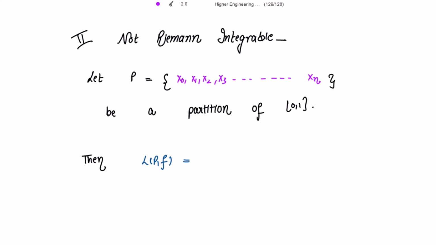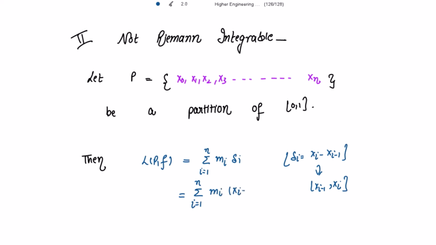Then what is the lower Riemann sum? This is equal to the summation i going from 1 to n, small mi, delta xi. What is delta xi? It is xi minus x(i-1), the length of this subinterval, right? So this can be written as summation i going from 1 to n, small mi, (xi minus x(i-1)).